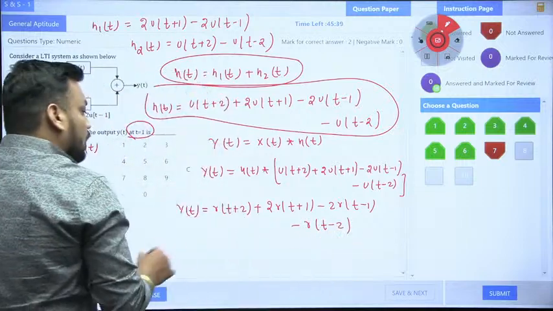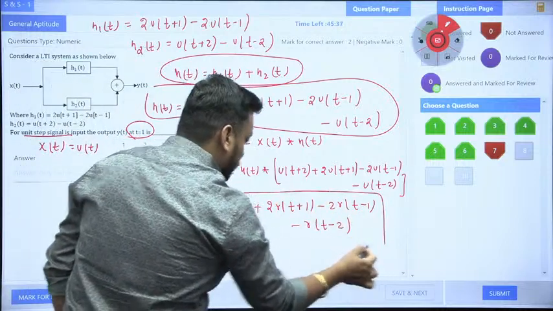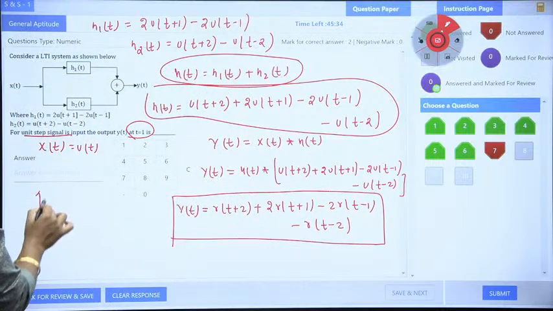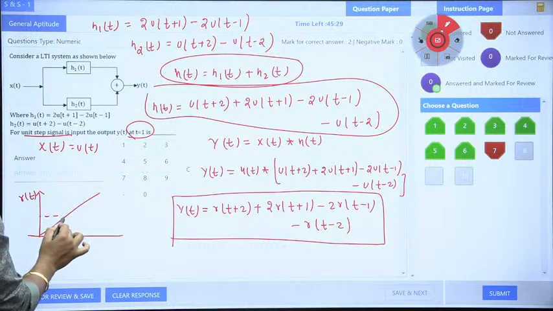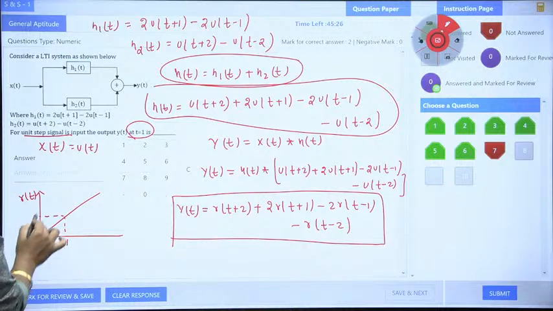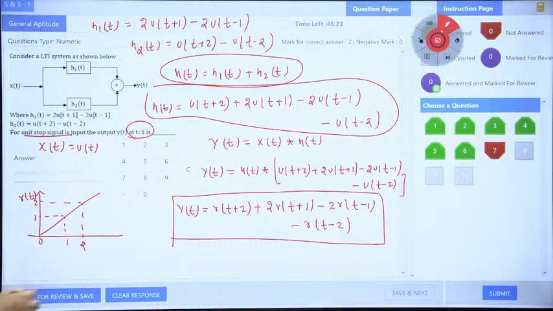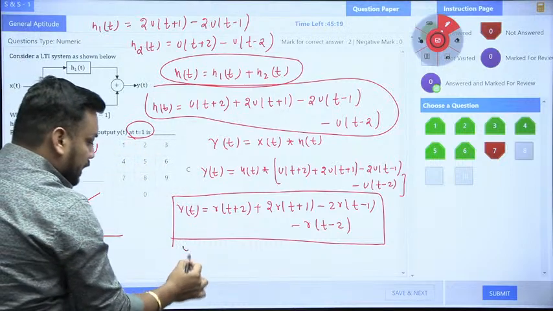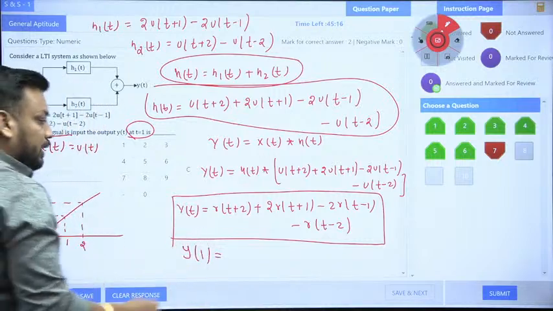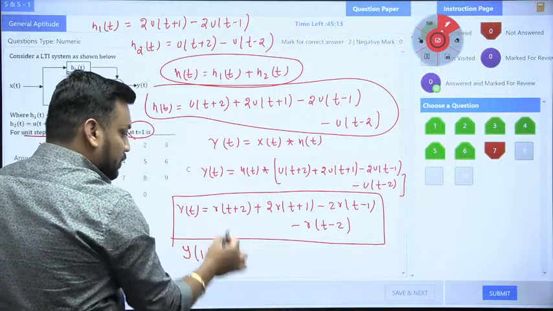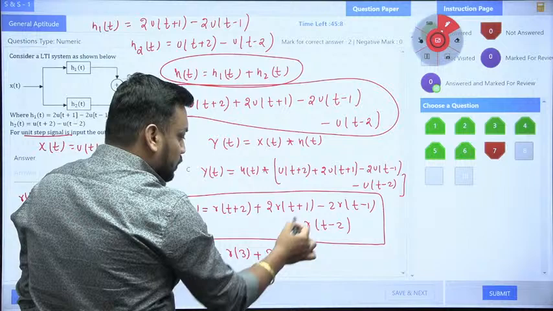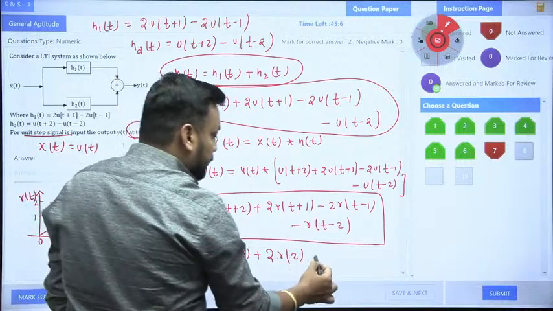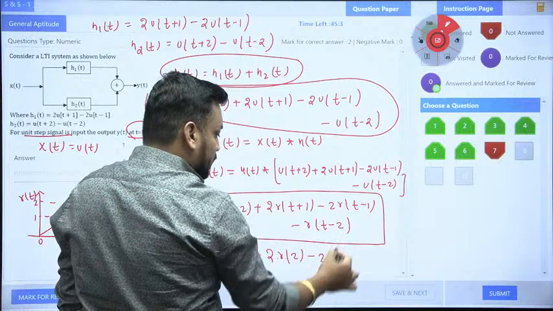Now student, the examiner is asking this y(t) equation, and you know what r(t) is. r(t) is the ramp signal having slope 1, like this: at 1 it is 1, at 0 it is 0, at 2 the magnitude is 2, like that. The examiner is asking y(t) at t equal to 1. If I put t value 1 here, then t equal to 1, so 2 plus 1 is 3, so it is r(3). Plus 2 into r(2) at t equal to 1. Next, minus 2r: if you put 1 here, 1 minus 1 is 0, so it is r(0).